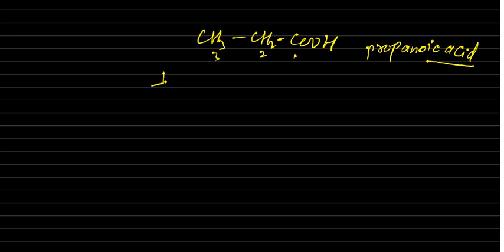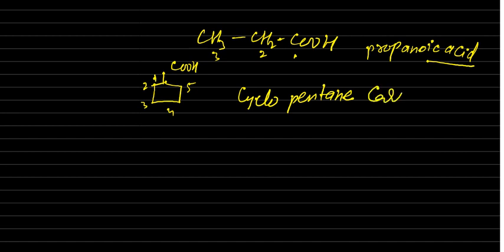Next, one more example, COOH. What is the numbering here? We are giving numbering 1, 2, 3, 4, 5. So cyclopentane carboxylic acid. You should not write cyclopentane oic acid, it's not. Okay, oic acid when we are writing, whenever it is included in the long chain. Whenever it is not included in the long chain, we are writing carboxylic acid.